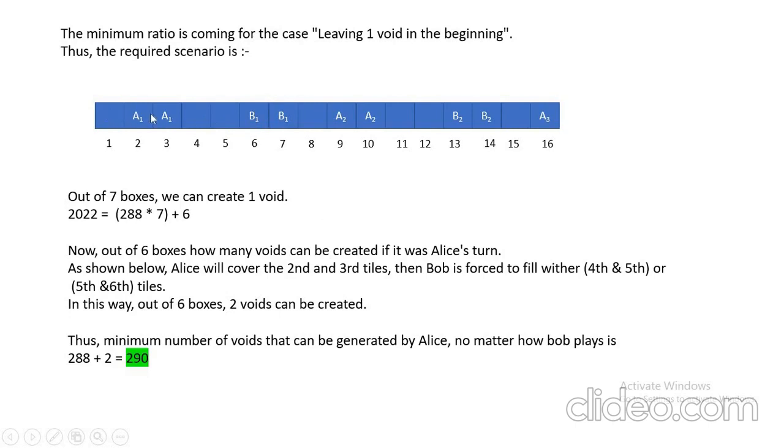Means if it is Alice's turn, then Alice will create 1 void at least for him, and then Bob is forced to fill 2 out of 3 voids. That is, from 6 boxes we are generating 2 extra voids. So we have generated 288 voids, and then from 6 boxes we are generating 2 voids. So a total of 290 voids we can generate from this 2022. So the answer is 290.